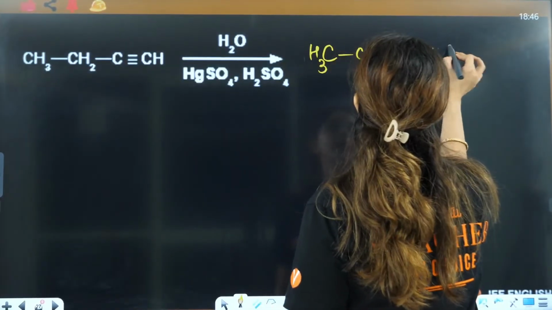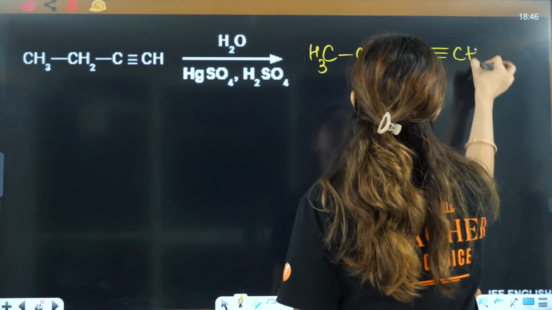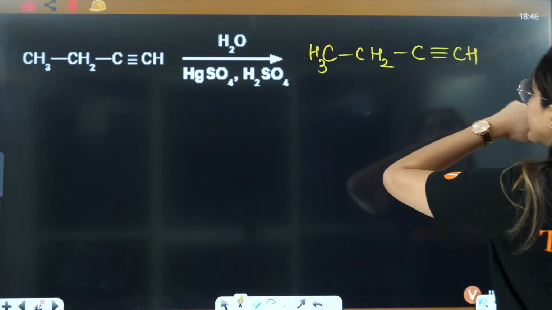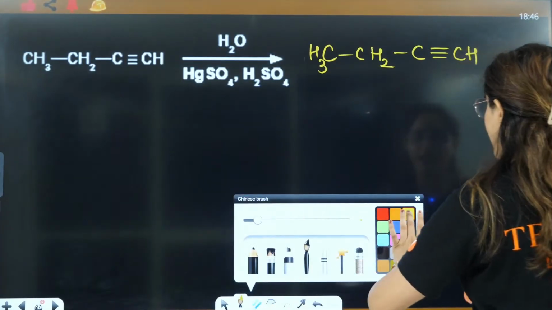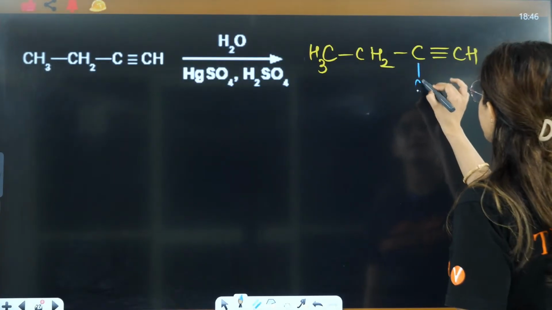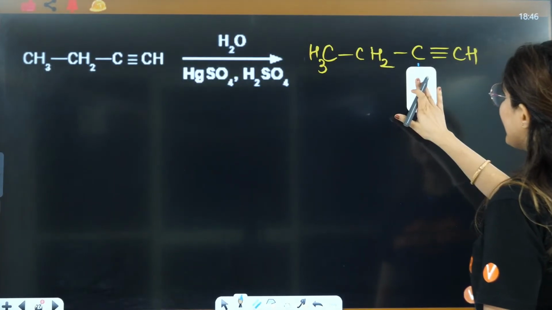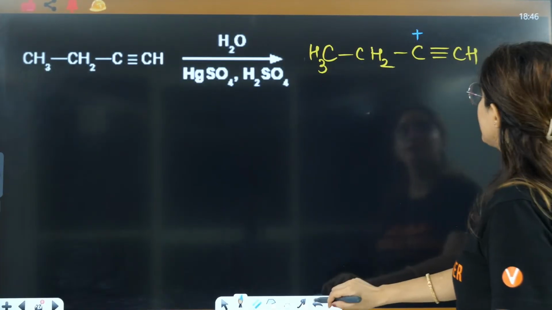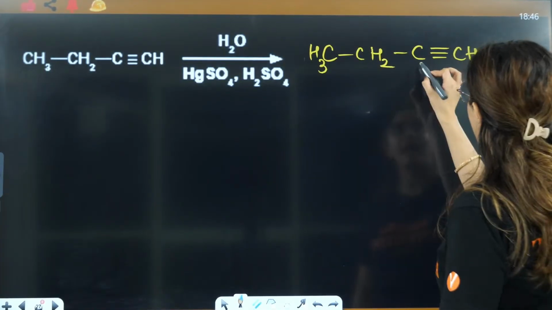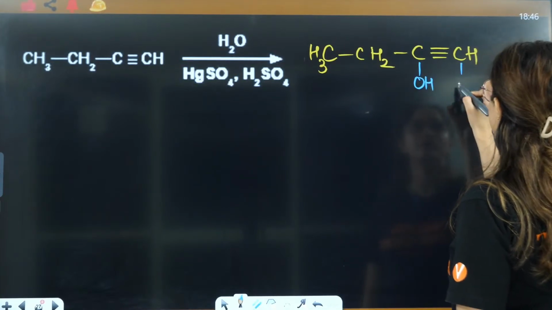Or you can just apply Markovnikov rule here. This carbocation will be more stable. So this will be positive. So that's why negative is attached here. Why is this carbocation more stable? Because of this alkyl group. Right? That is the reason we will attach OH here and hydrogen here.